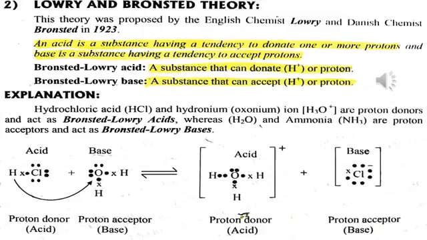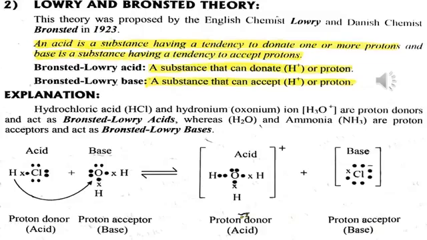Now, the definition of Bronsted-Lowry acid: a substance that can donate H ions or proton. According to Bronsted-Lowry, base: a substance that can accept H ions or proton. So remember this, dear students.